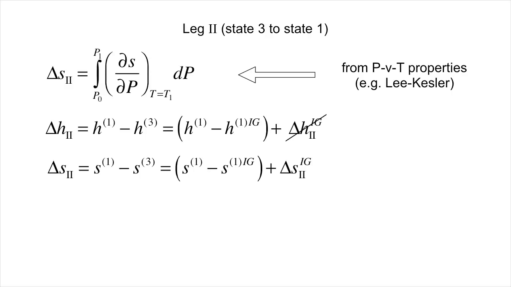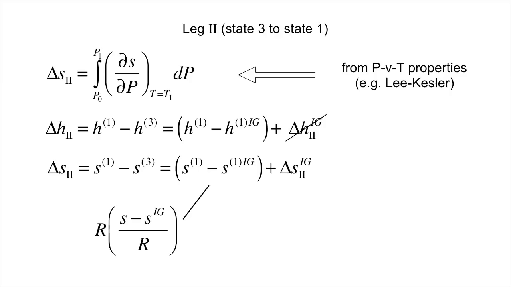Just like the compressibility factor Z and enthalpy departure, H minus H ideal gas, the value of the entropy departure function, S minus S ideal gas divided by R, has been worked out already and is tabulated in our textbook. However, the use of this solution involves one additional complication we did not have with the enthalpy departure. In the case of enthalpy, which does not depend on pressure for an ideal gas, the ideal gas enthalpy of states 1 and 3, which share the same temperature, are the same. Thus, delta H for leg 2 corresponds directly to the enthalpy departure for state 1.